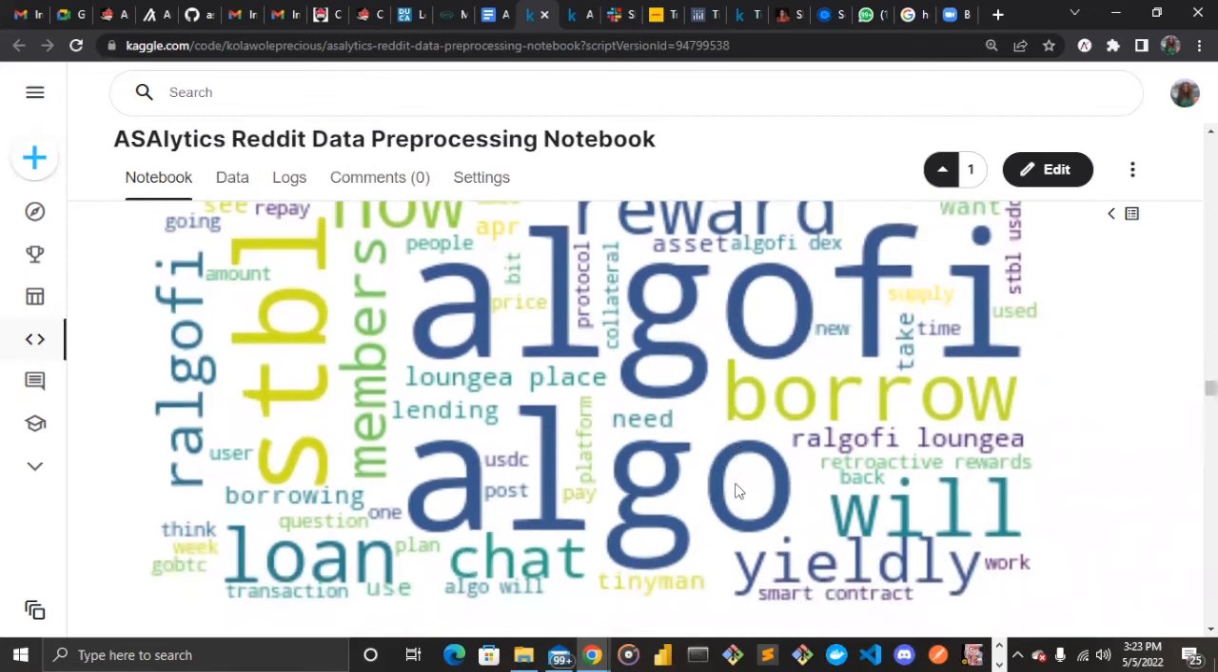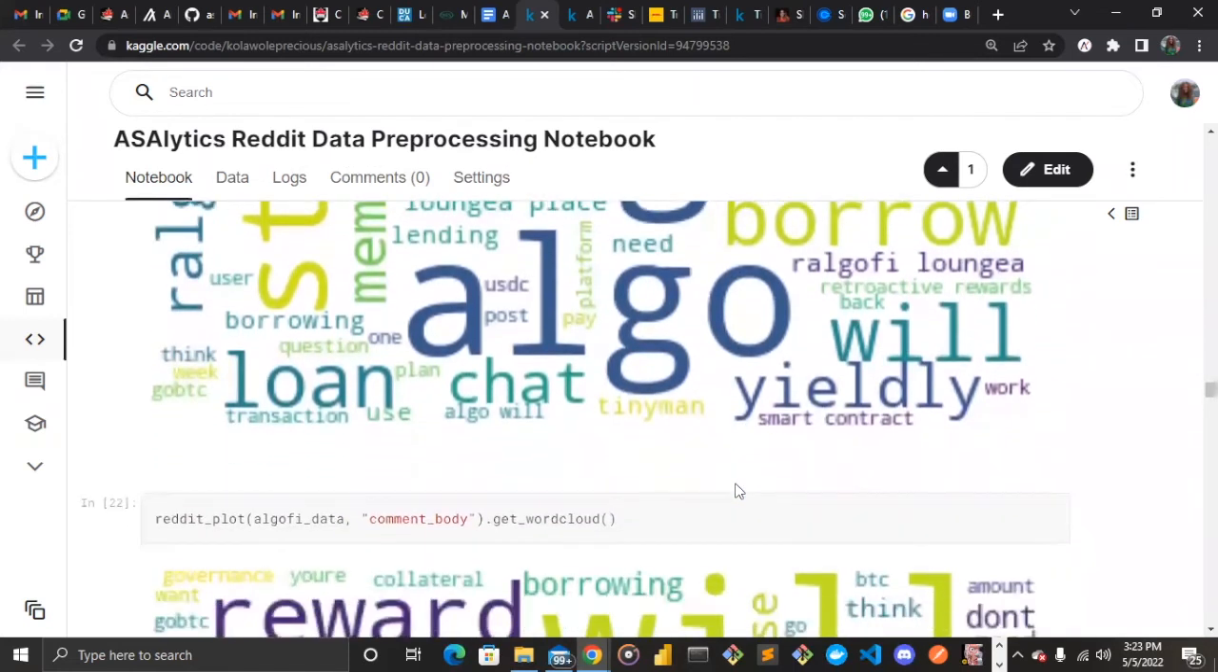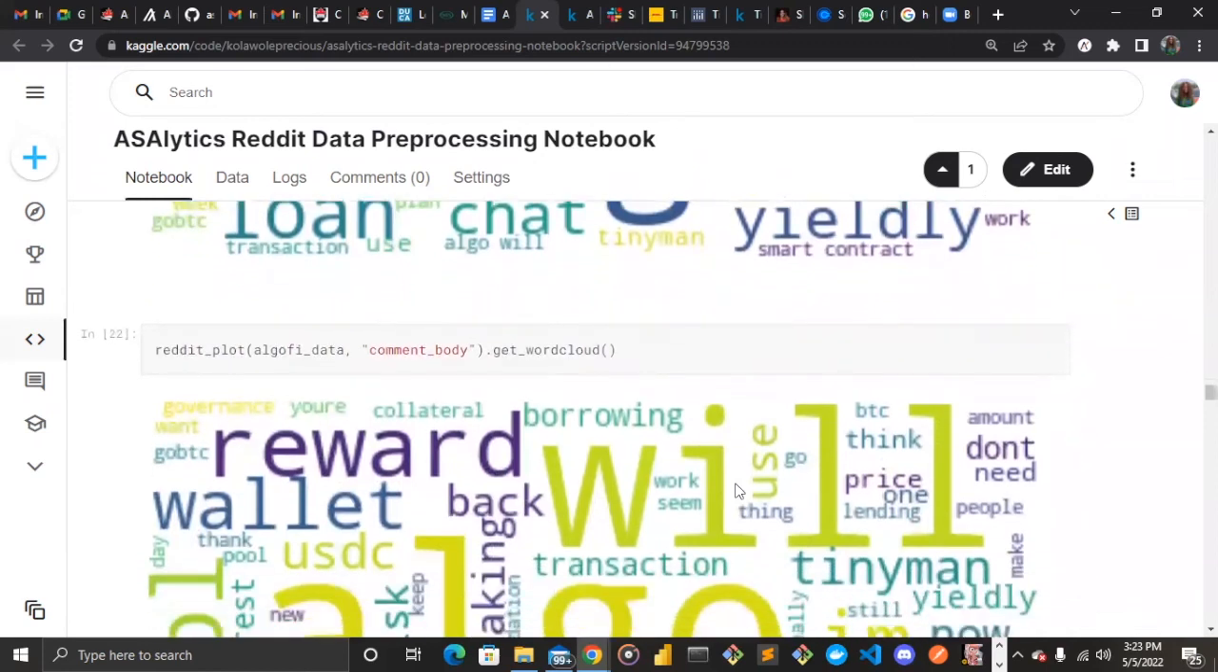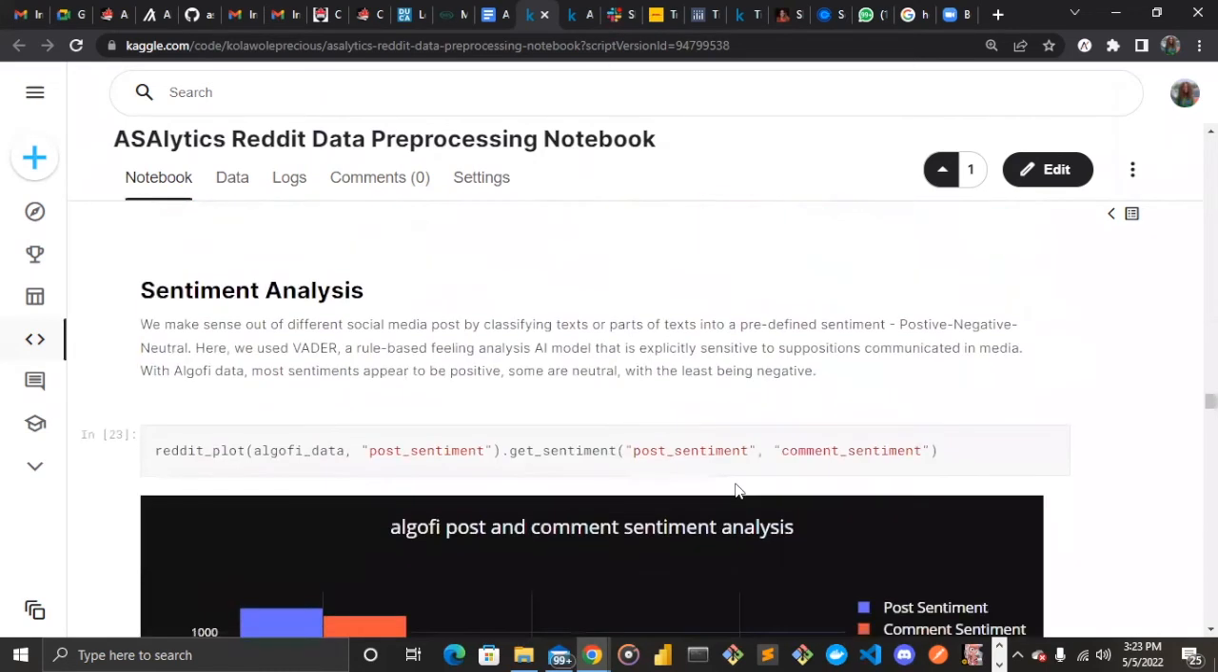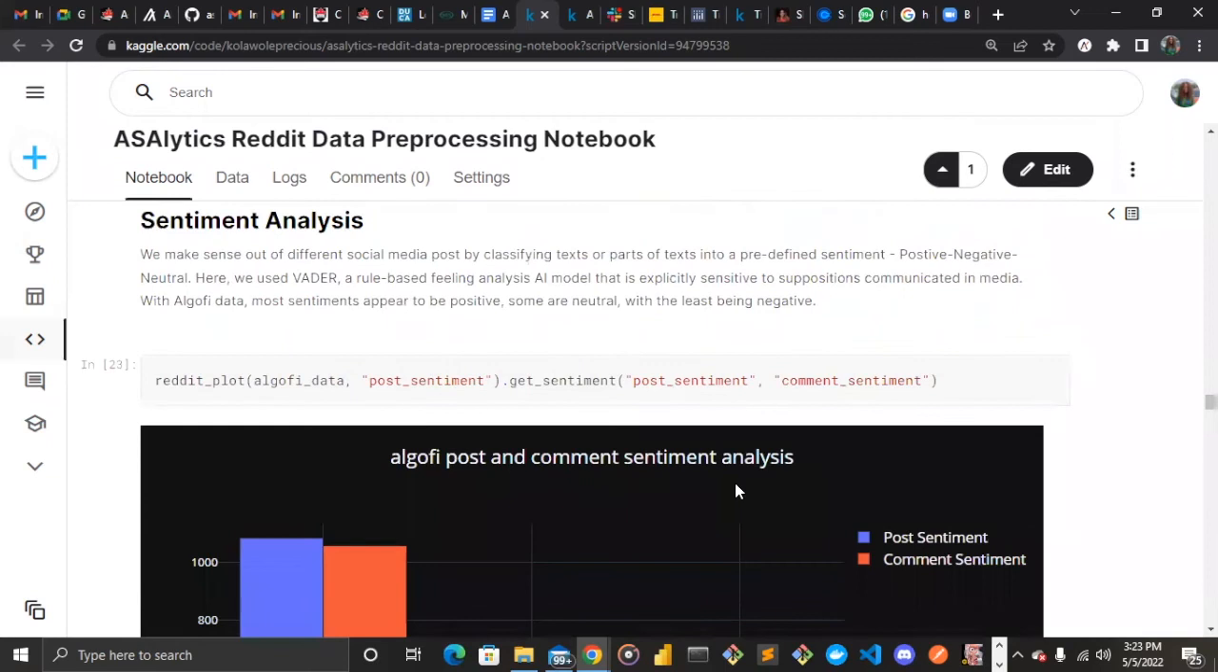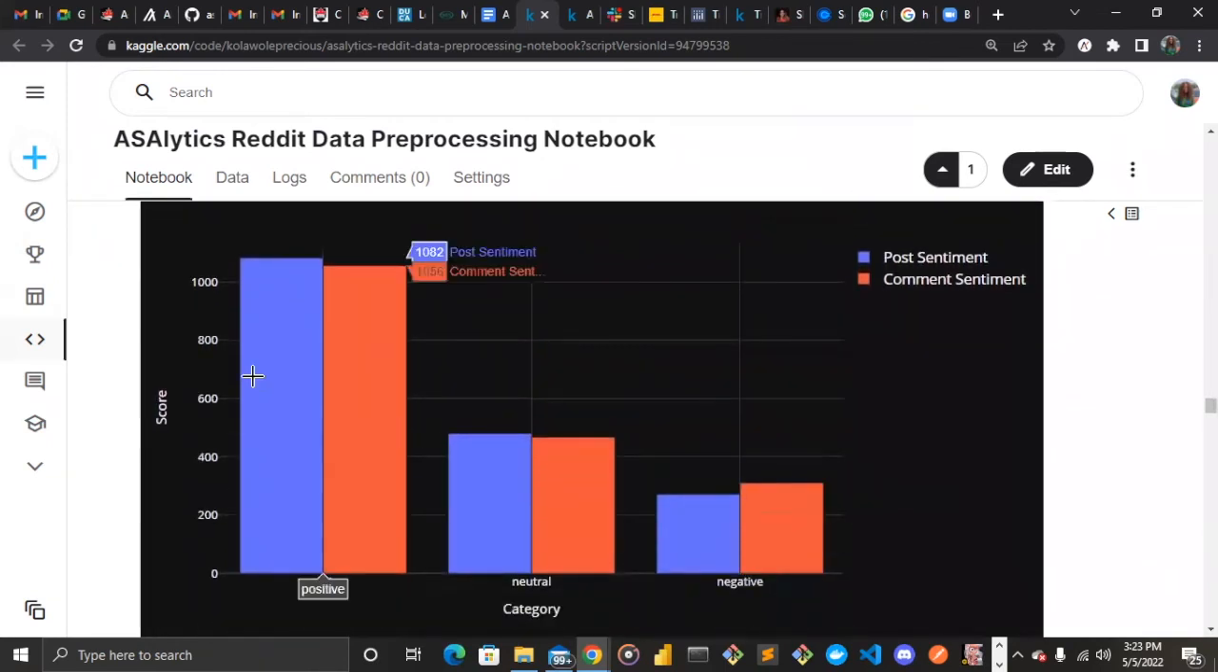So we have AlgoFi and all of those things being displayed in the word cloud, this visual. And we did the same thing for the comment body. So right now we talk about sentiment analysis. And like I said, this is showing as in group. And then we visualize both the post sentiment and the comment sentiment on just one plot.